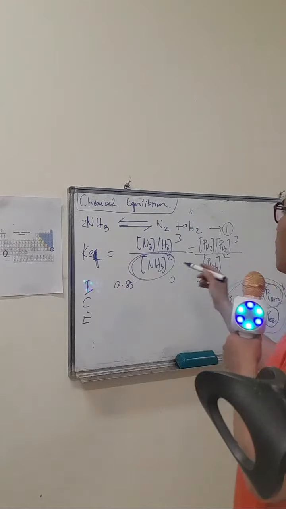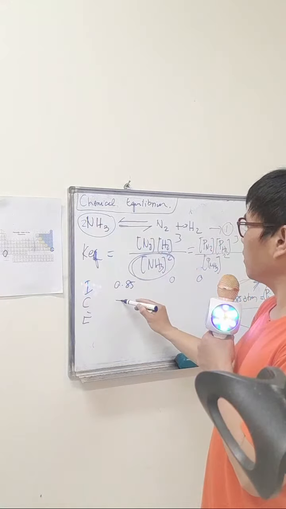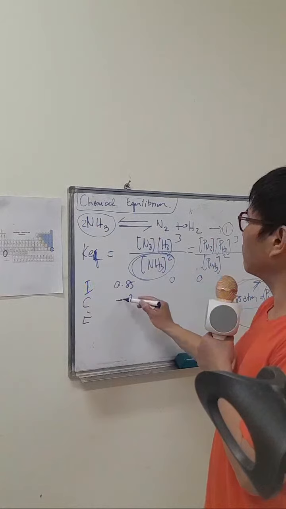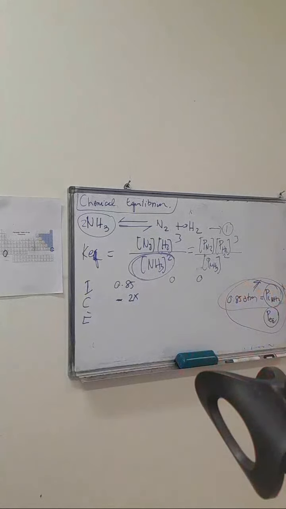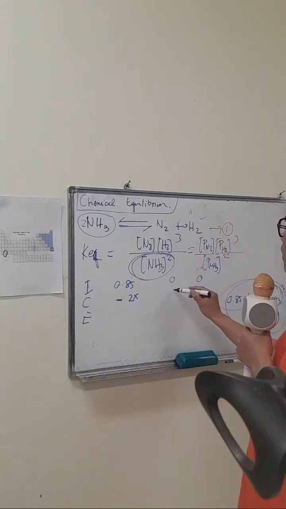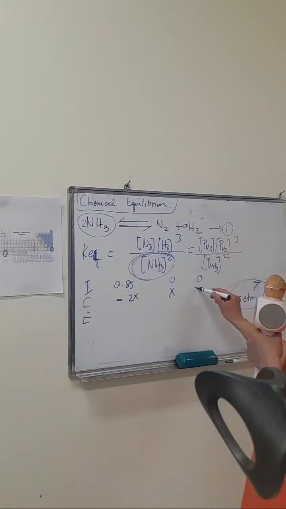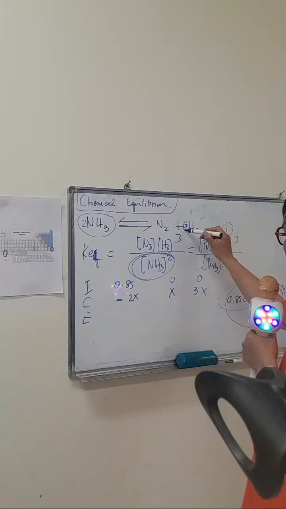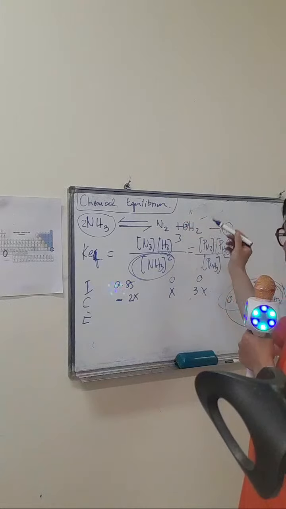Since this is 2 moles of ammonia, it's going to be minus 2x. We let x be the change in pressure of ammonia at equilibrium. The same thing with N2, this will become x. And H2 is 3x, because there's a coefficient of 3 times x, and N2 has no coefficient, that's why it's just x.